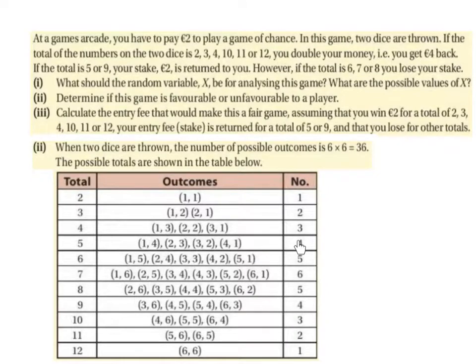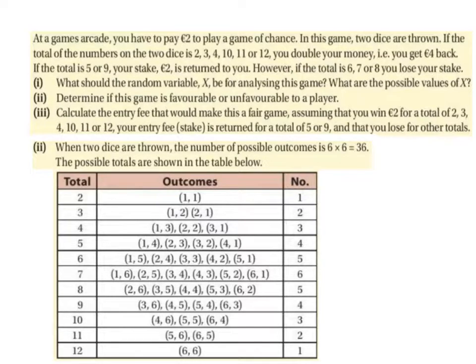So there's 4 ways to get a total of 5, there's 5 ways to get a total of 6, there's 6 ways to get a total of 7, there's 5 ways to get a total of 8, there's 4 ways to get a total of 9, there's 3 ways to get a total of 10, 2 ways to get a total of 11, and 1 way to get a total of 12.